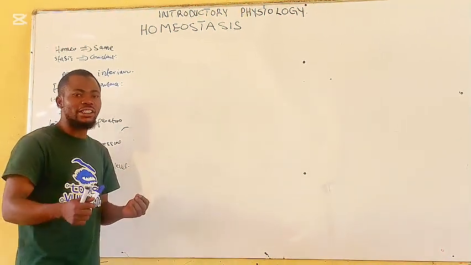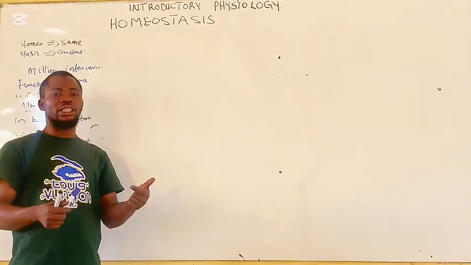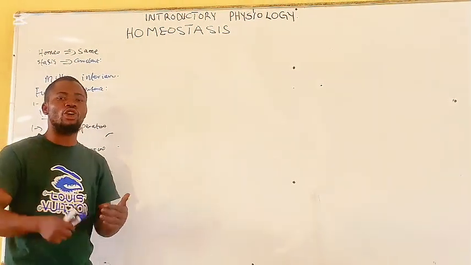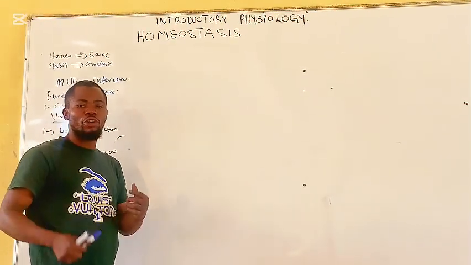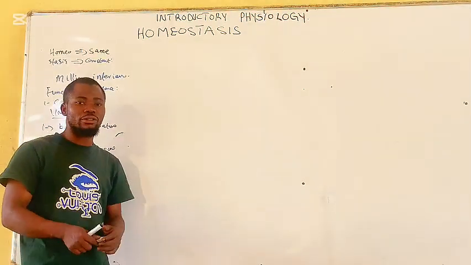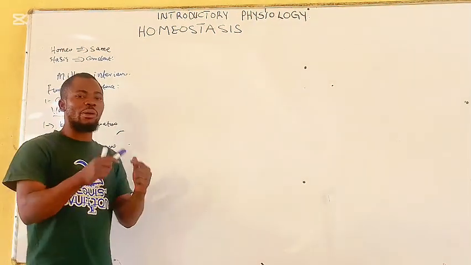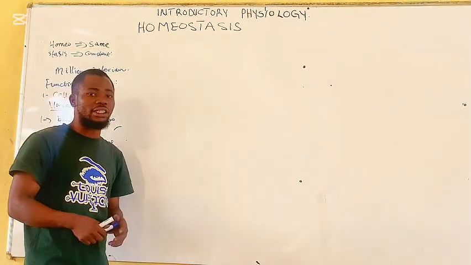The endocrine system is also very important in homeostasis because it helps in the secretion of hormones which control various organs in order to bring about homeostasis. So, various systems in our body work together to bring about homeostasis.